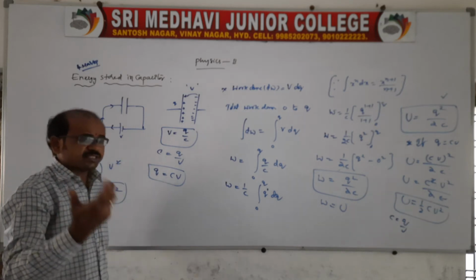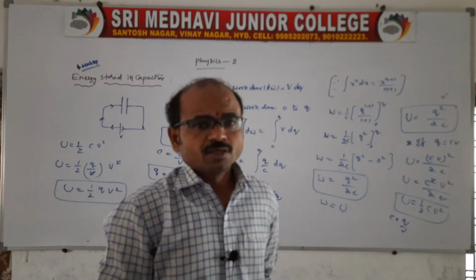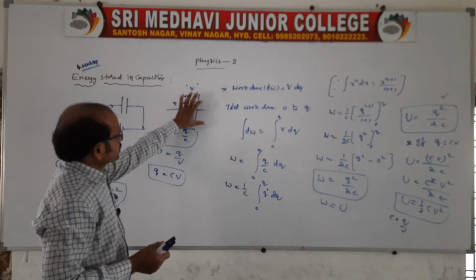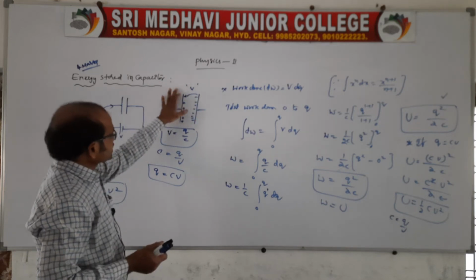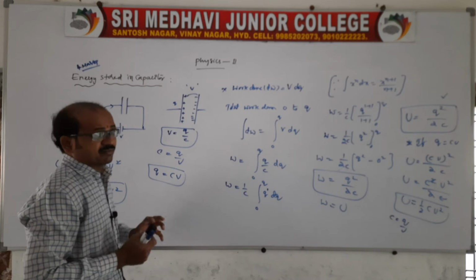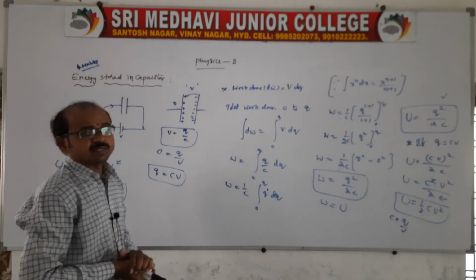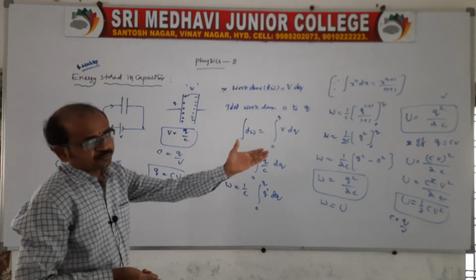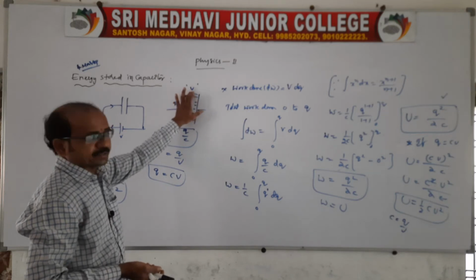In general, a capacitor stores a large amount of charge at a low potential. When charge is given to the capacitor plate, its potential increases by V. When charges are added, the potential increases. The work done to move the charge is nothing but energy, which we call U. As the charges are added, the potential increases to V.